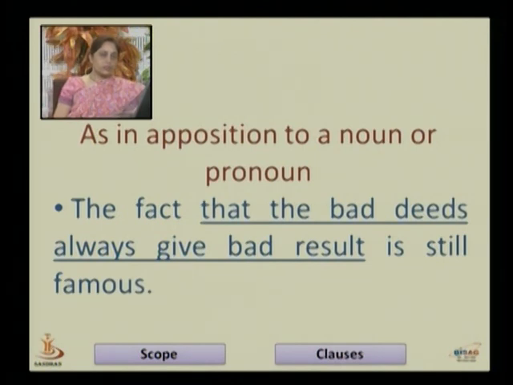So this is the noun clause which I have discussed here. Before the noun clause, it is important that we first know what a noun is. A noun is a word. A noun is the name of a person, place or thing. So here we have seen how it works. A noun clause is one which works as a noun. A noun clause is one which can function as a noun.